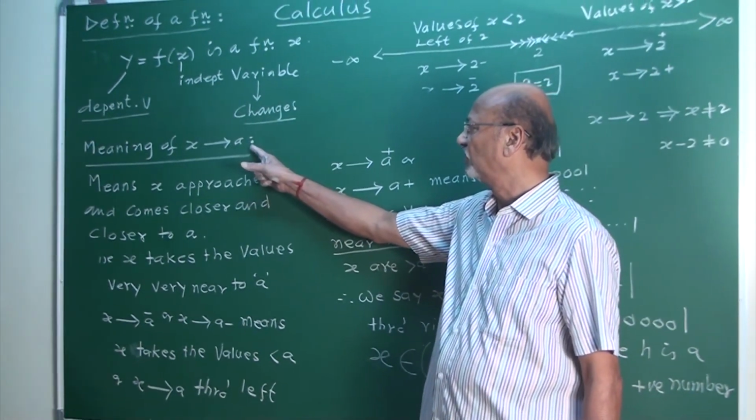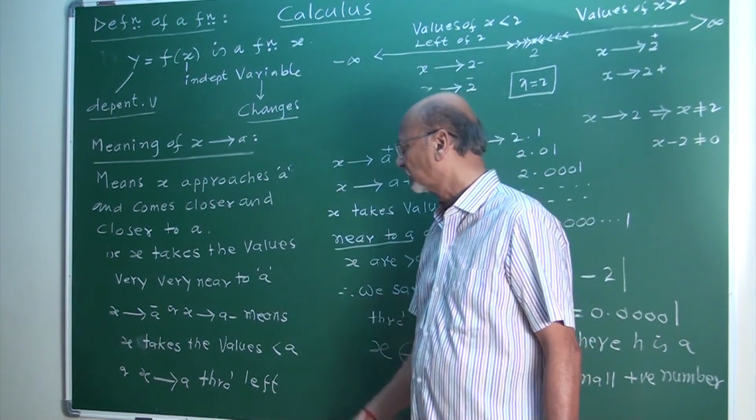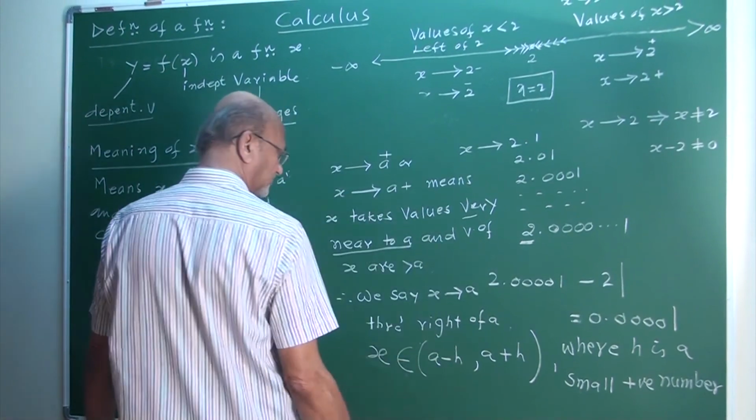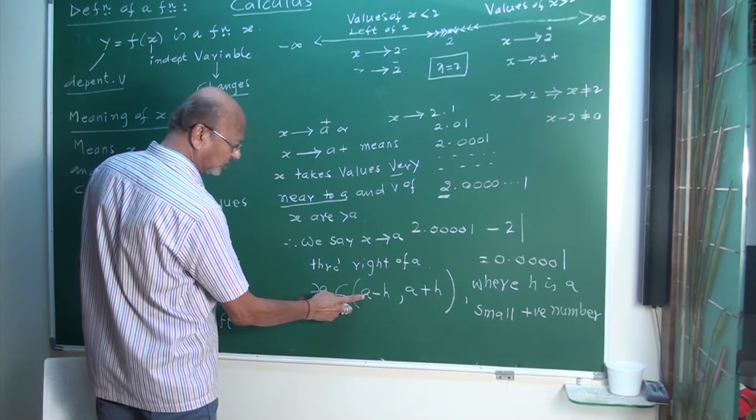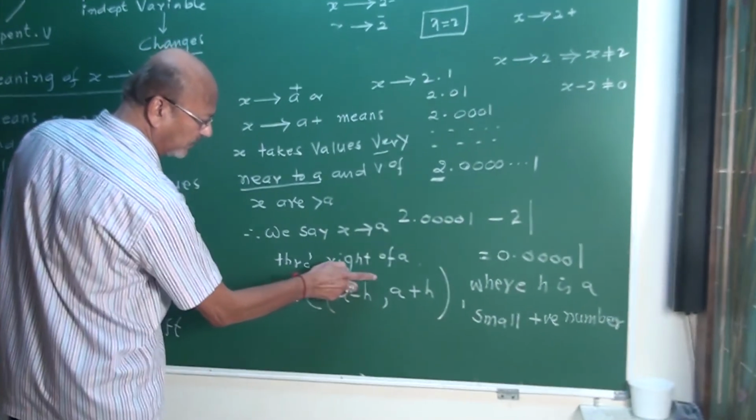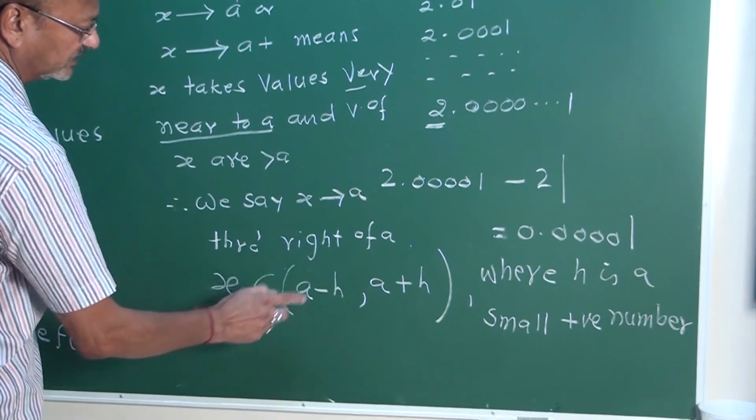The meaning of x tends to A. Again, see, my friends, your x will take all values very near to A, smaller and greater, but not A in this case.